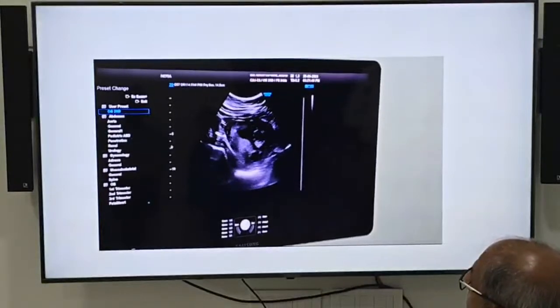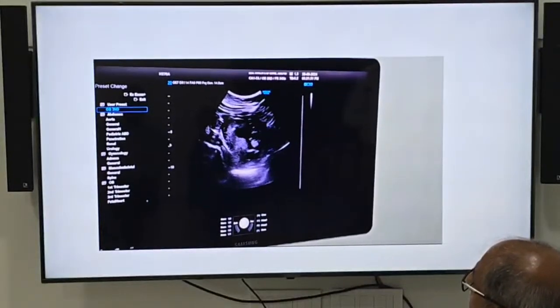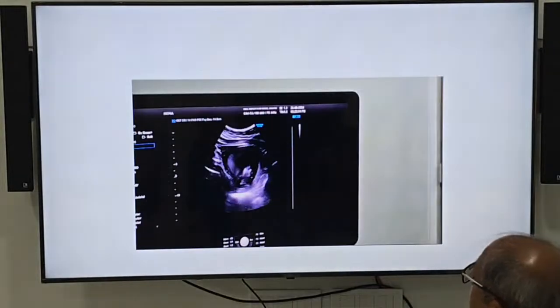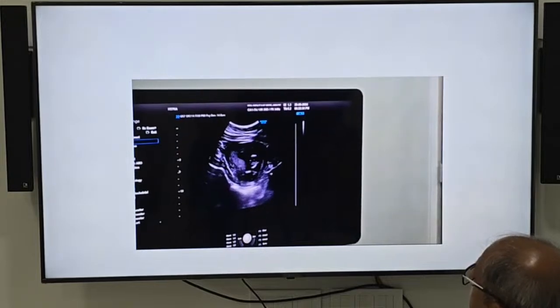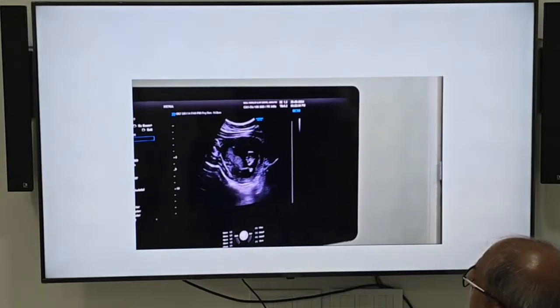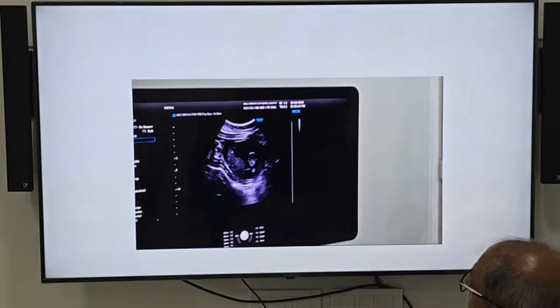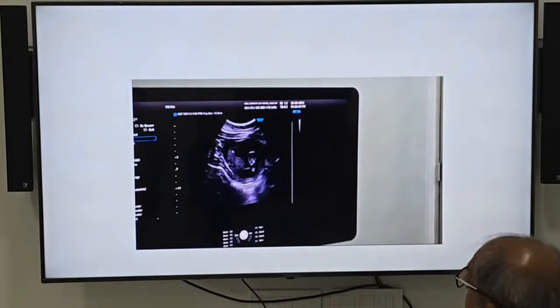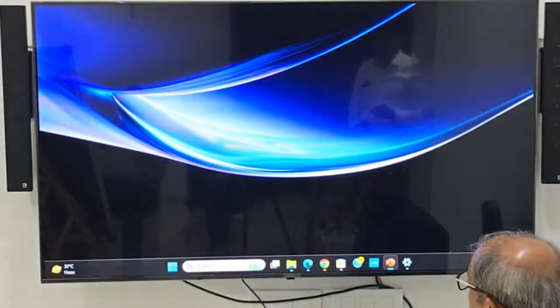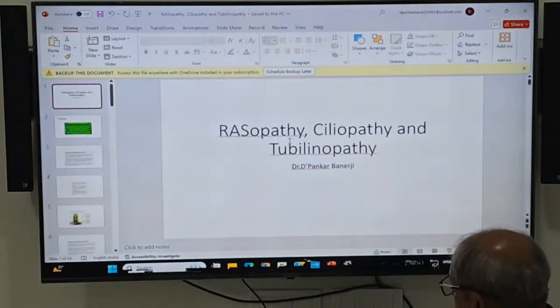We did the biopsy today and are waiting for the result. Because the baby is not going to survive, we did the amniotic fluid sampling, the amniocentesis also.